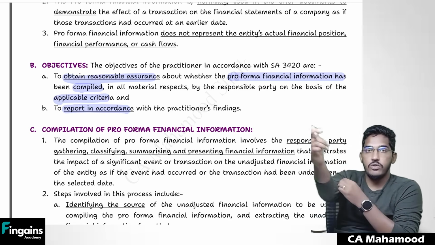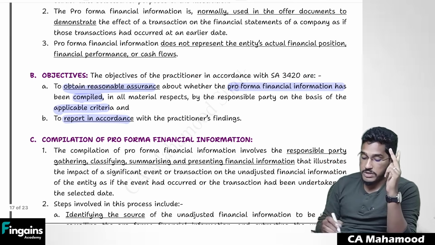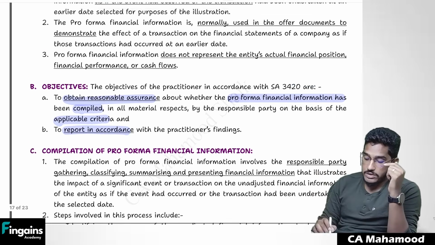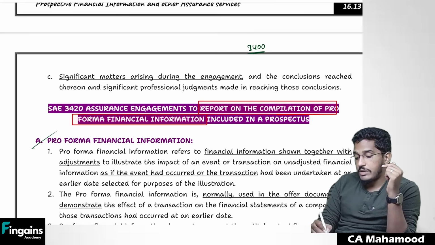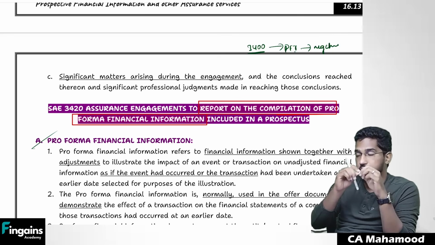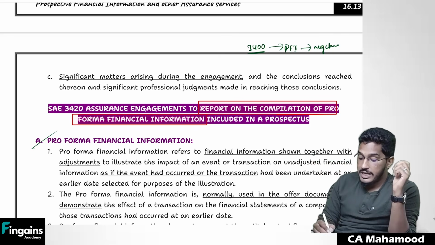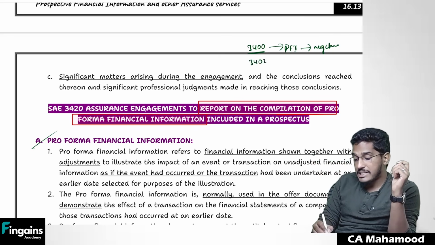Guys, one more thing which I forgot to mention. If you are doing an engagement of SAE 3400, when you are reporting on prospective financial information, you will give negative assurance. You will try to do your wording in a negative way. In case you are doing an engagement as per SAE 3402, that means you are giving a report on internal controls, here you will give positive assurance.